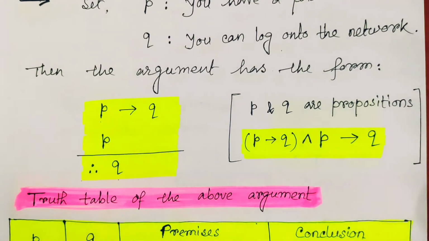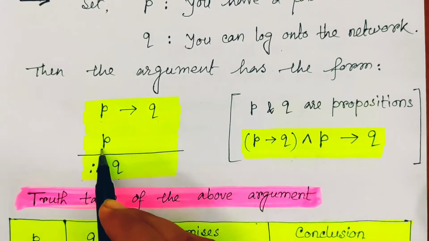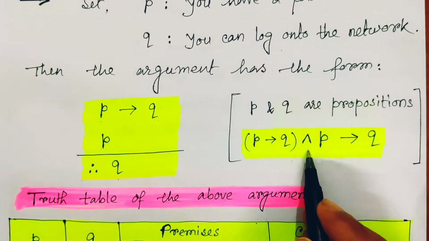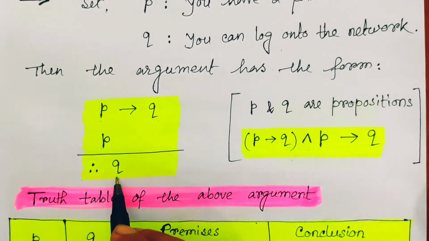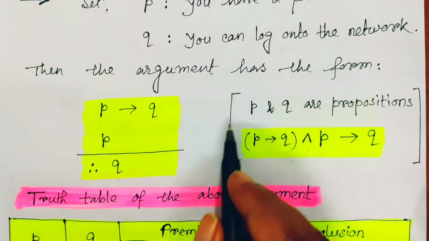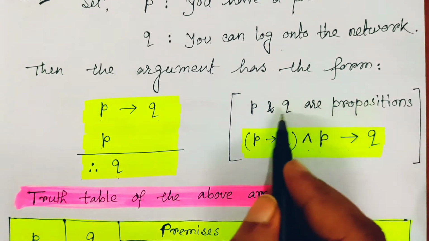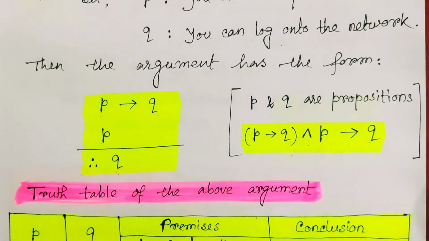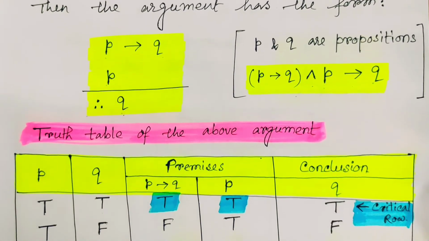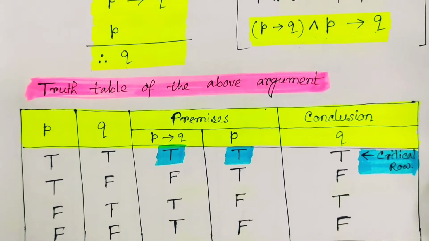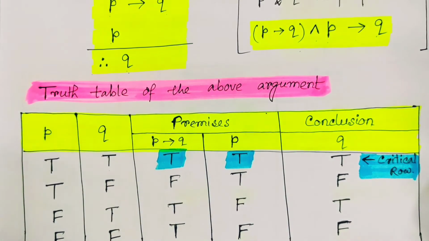Before that, let me tell you, if we combine the first statement and the second statement, in fact whatever statements are given, we should combine them with the AND sign, and as an implication, the conclusion is Q. That means (P implies Q and P) implies Q. This one has to be a tautology, then we can say the argument is a valid argument. So how to proceed for that? With a truth table. At first we create the truth table for this argument, and after that we conclude whatever we want. First of all, only two propositions we have, P and Q.